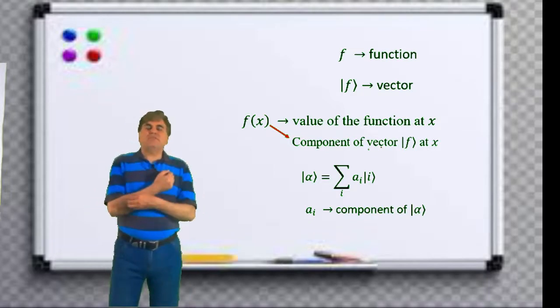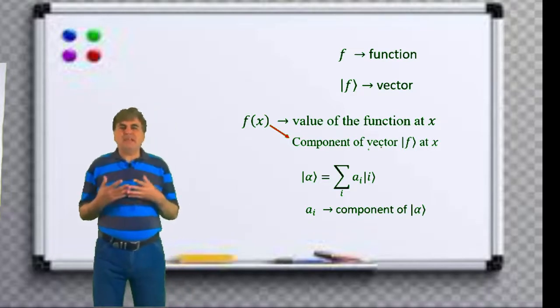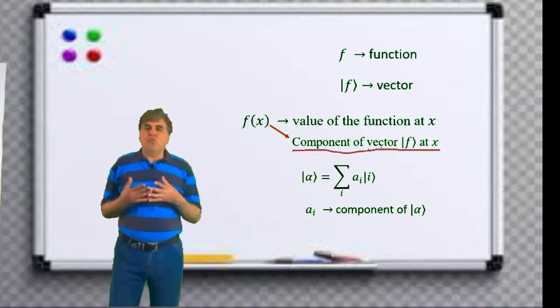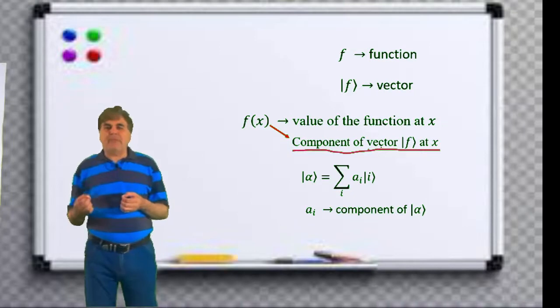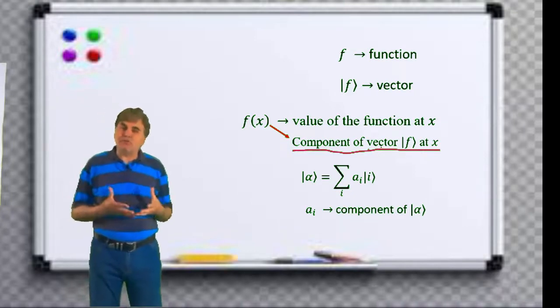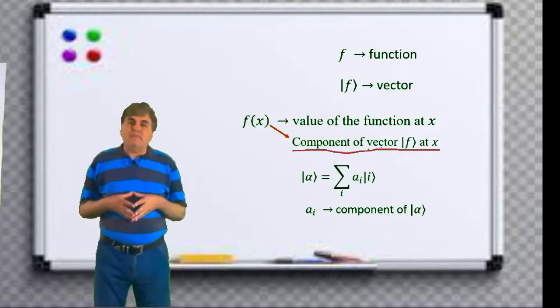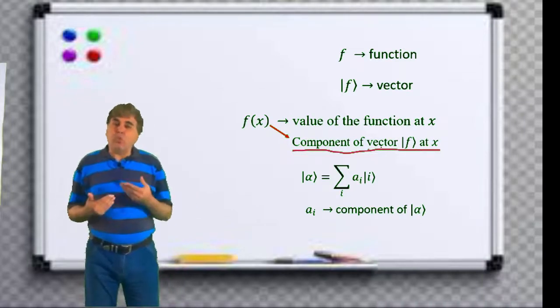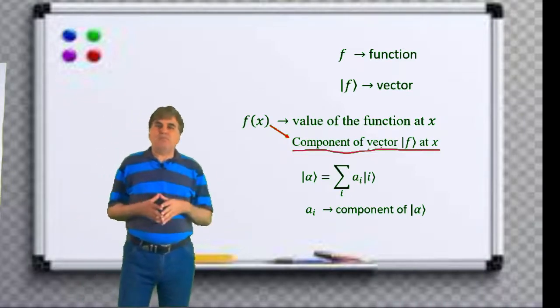In other words, the vector ket f has an infinite number of components over the interval, one for each value of x, where x of course varies continuously.